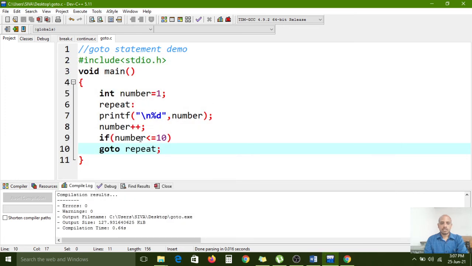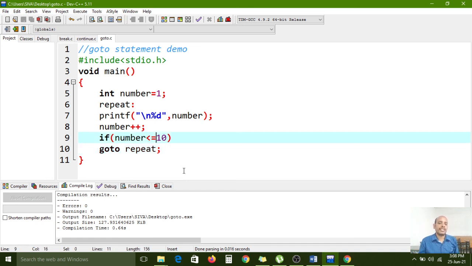1 to 10. When the number variable is incremented the 11th time, the condition becomes false. Now I am changing the condition to 5 iterations.